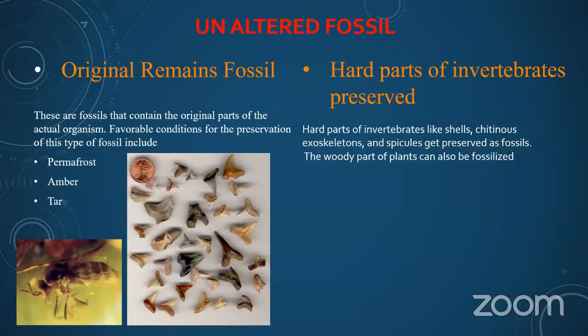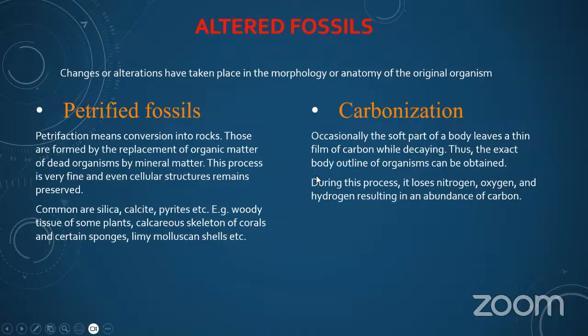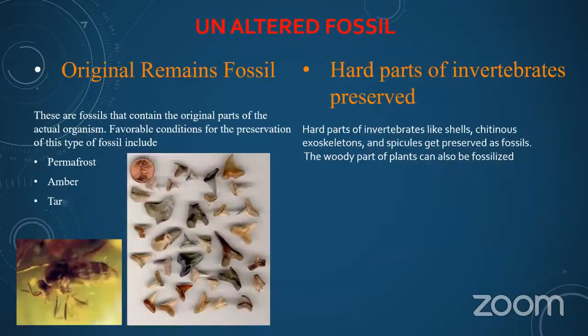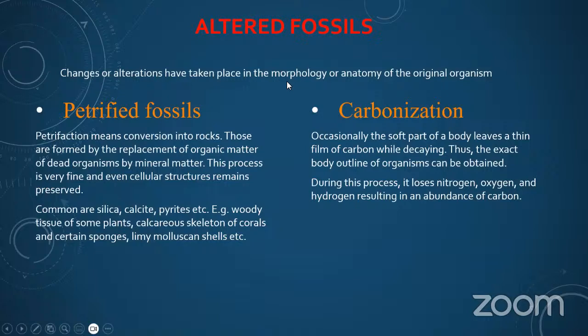When we talk about the altered fossils, these changes or alterations have taken place in the morphology or anatomy of the original organisms. Petrified fossils and carbonization are the two divisions of altered fossils. And here, petrification means conversion into rocks.